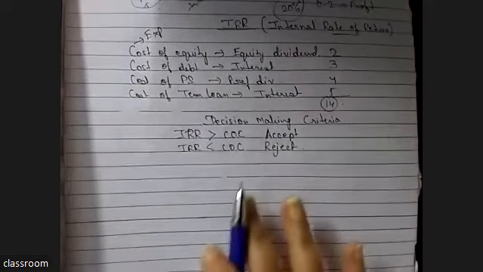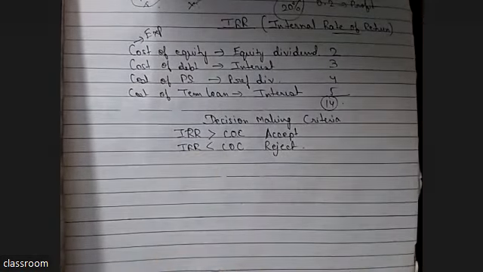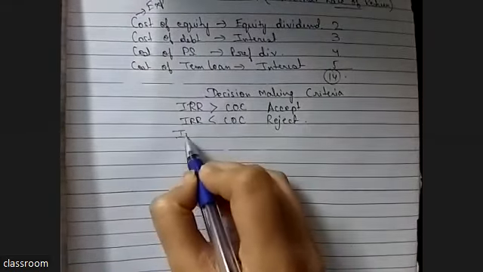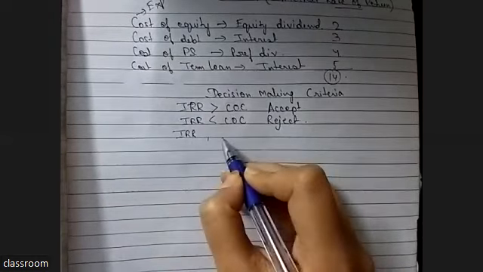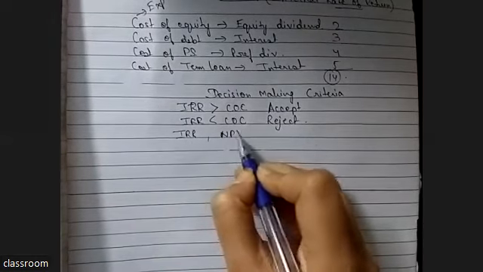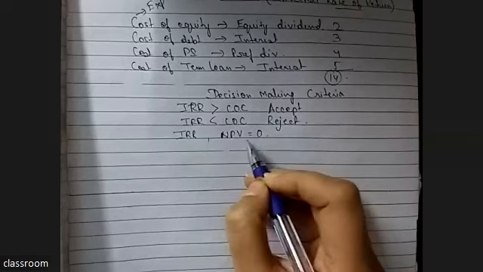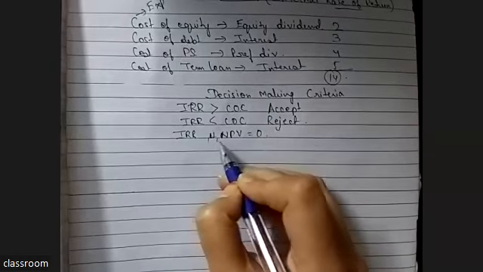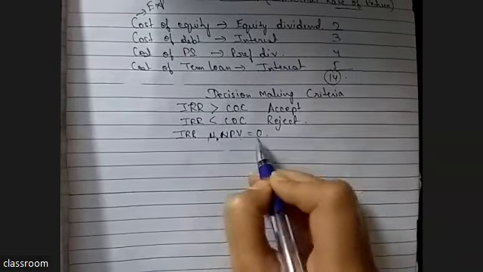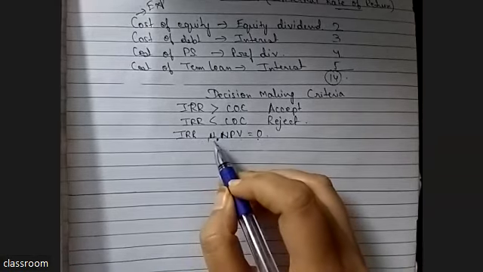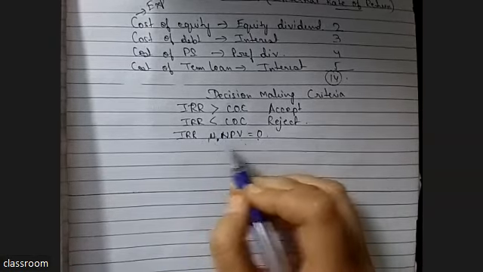Now we understood why we calculate IRR: to take the decision by comparing it with cost of capital. Now, what is IRR? IRR means where NPV is 0. At NPV 0, that point is called IRR. Now, what does this mean?